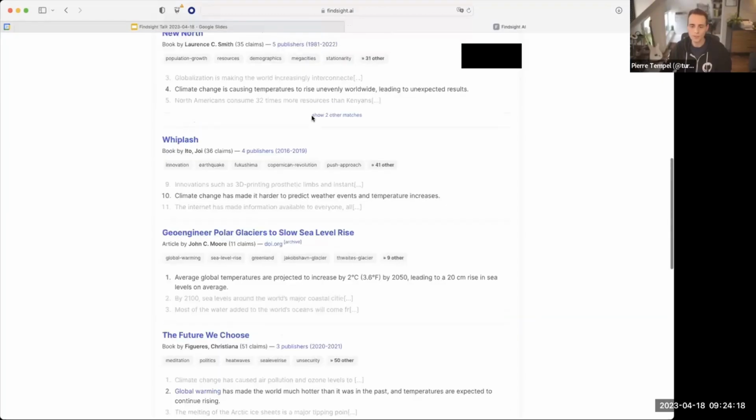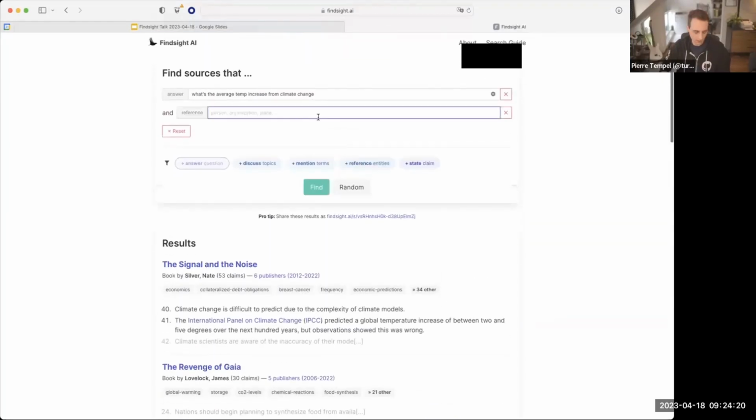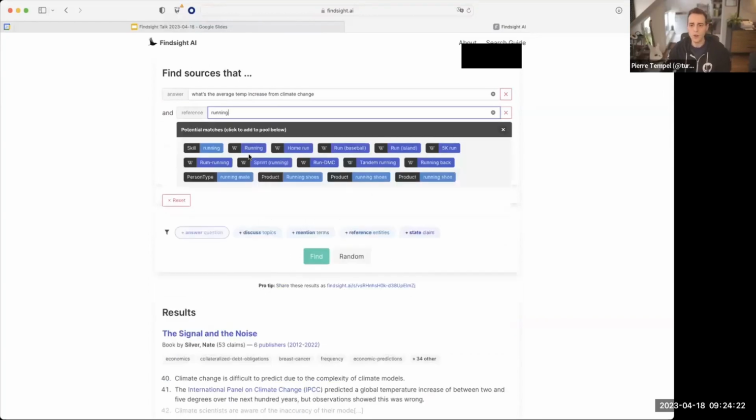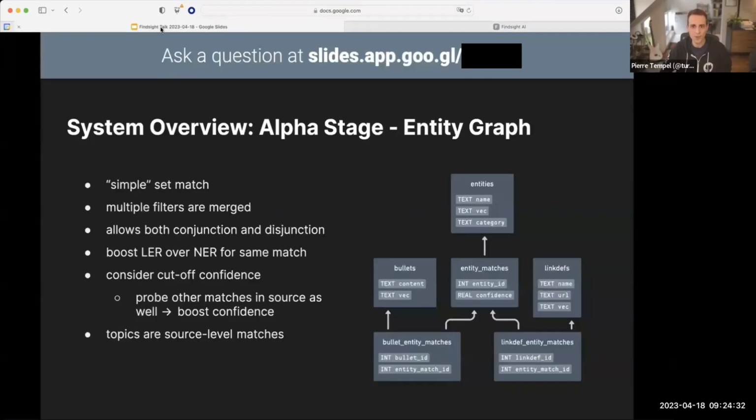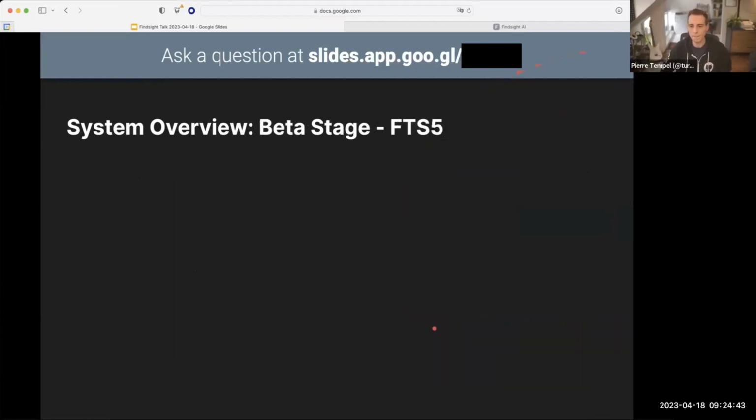So you might have missed this before, but when we added entities to our pool here, we had this new drop down where we could choose if a source has to match any one of them or all of them together. So we also have to take that into account and merge them all together. So kind of deceptively simple, but the simplest one of the stages to implement, right? We just need to query this simplified graph.